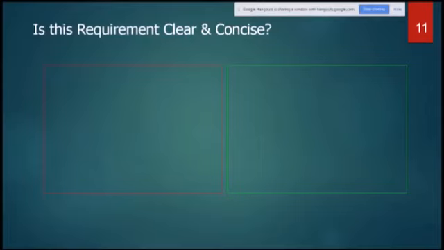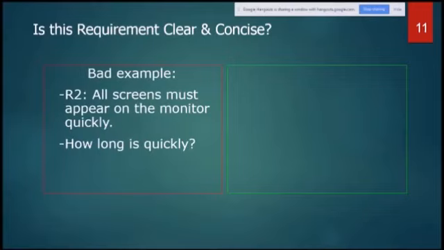Let's look at a good and bad example of a clear and concise requirement also. Is this requirement clear and concise? Bad example: all screens must appear on the monitor quickly. This is not clear and concise. How long is quickly? Quickly means 10 seconds or 10 minutes or 5 minutes or 5 seconds or 1 second or what? So we should quantify it to make it clear and concise.